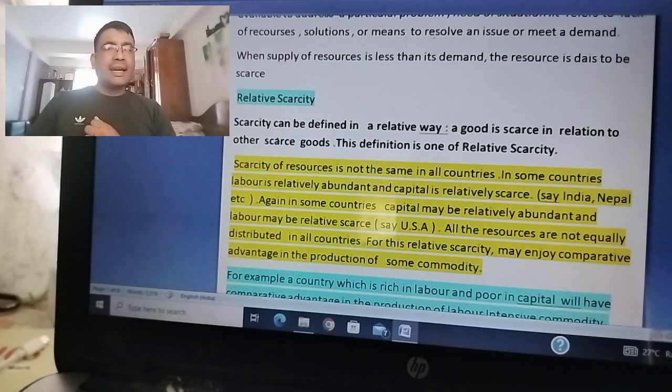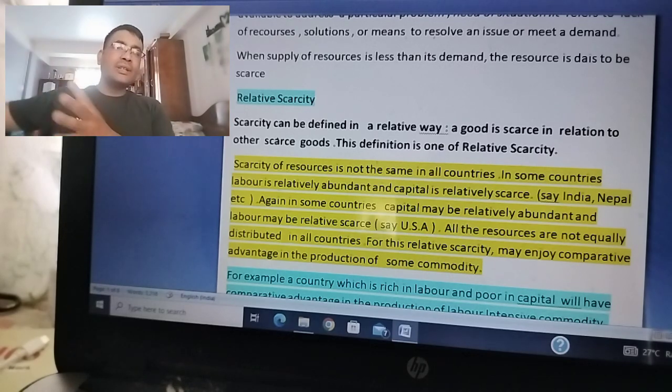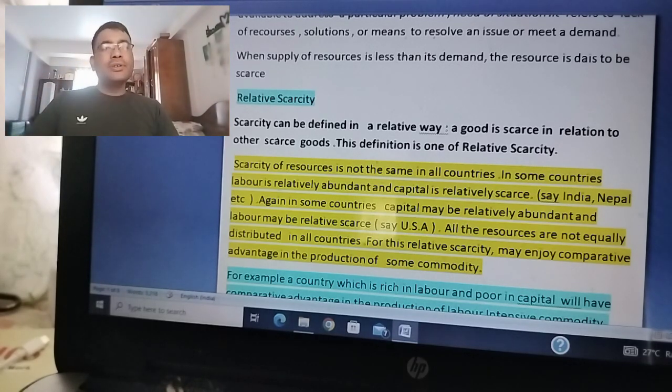So that country has more labor and less capital, meaning capital is scarce in relation to labor. Another country may be rich in capital but poor in labor supply, so labor is scarce in comparison to capital.